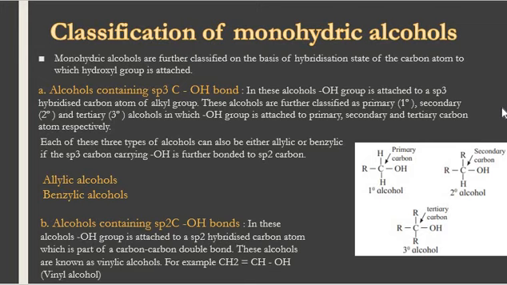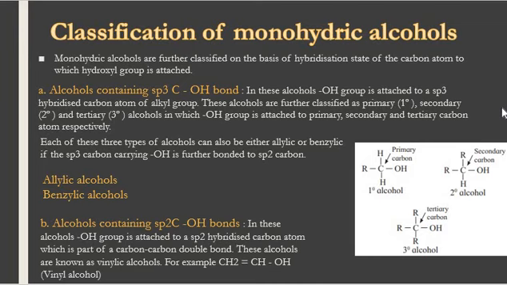Each of these three types of alcohols can be further classified either as allylic or benzylic if the sp3 carbon carrying the OH group is further bonded to an sp2 carbon atom. Allylic alcohol or benzylic alcohol, we have already learnt the allylic group.